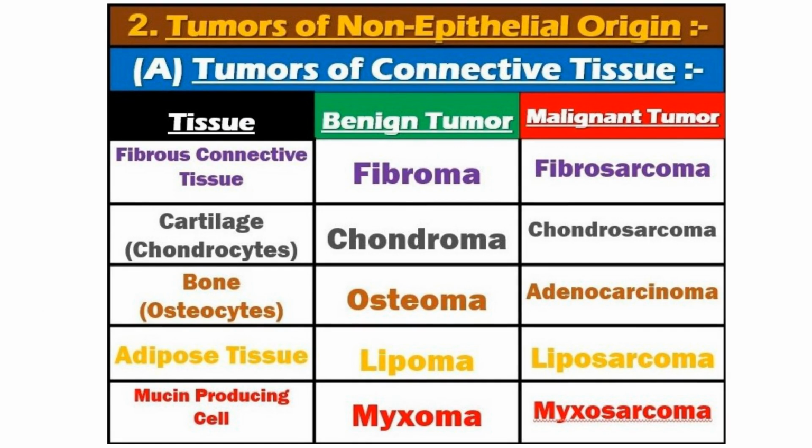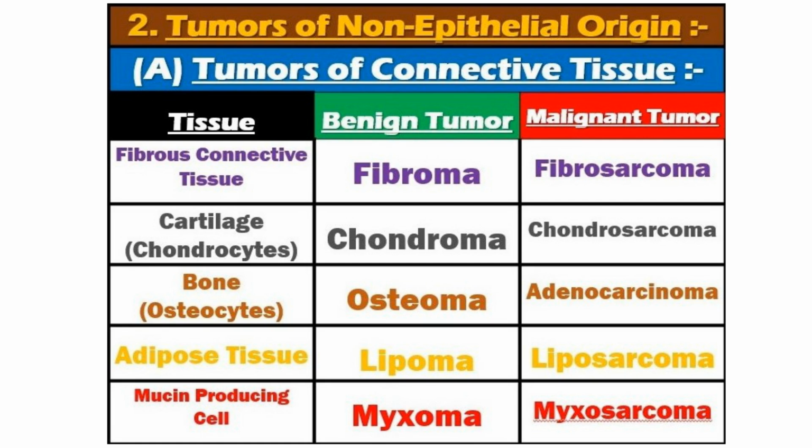In that, the first subtype is a tumor of connective tissue. In that, first is fibrous connective tissue. So its benign form is known as fibroma and its malignant form is known as fibrosarcoma. Second one is cartilage or chondrocytes. Its benign form is known as chondroma and its malignant form is known as chondrosarcoma. Third one is bone. Its benign form is known as osteoma and its malignant form is known as osteosarcoma. Fourth one is adipose tissue. Its benign form is known as lipoma and its malignant form is known as liposarcoma.